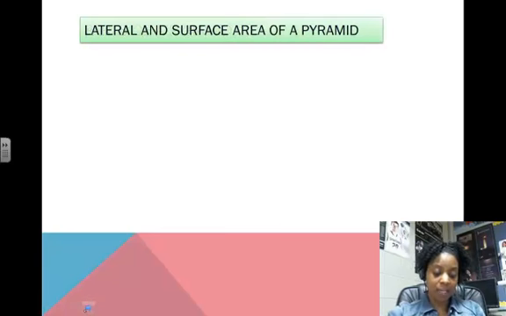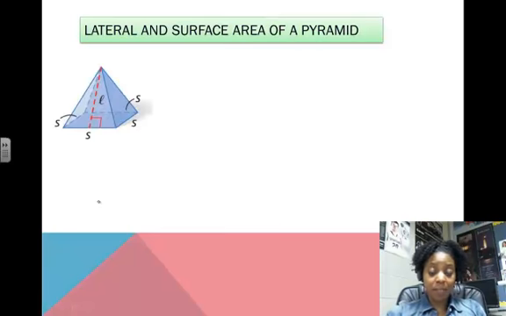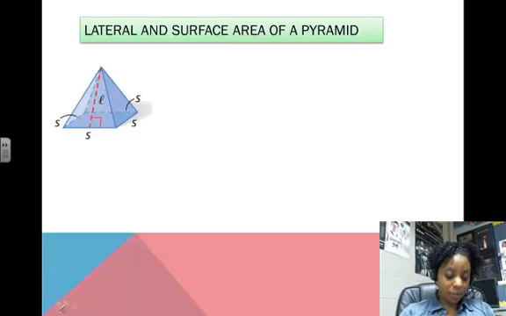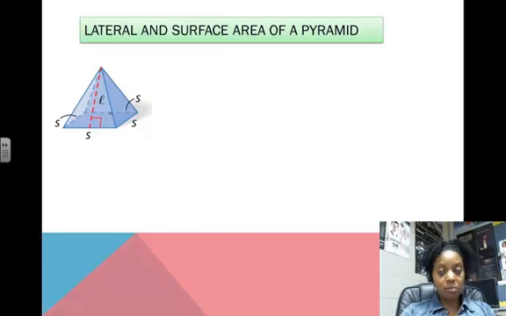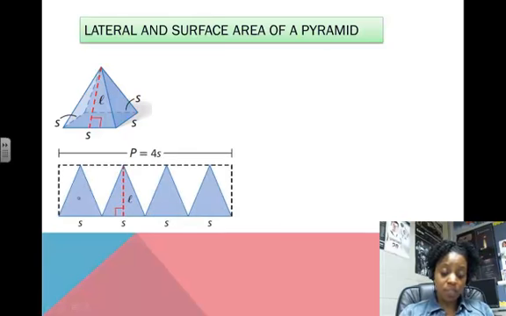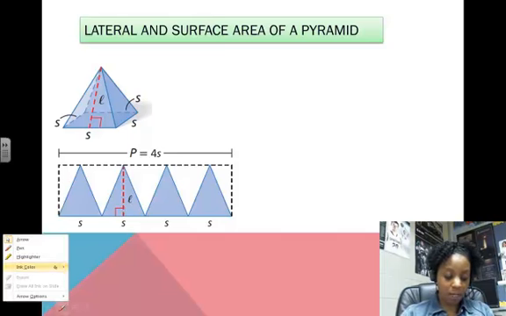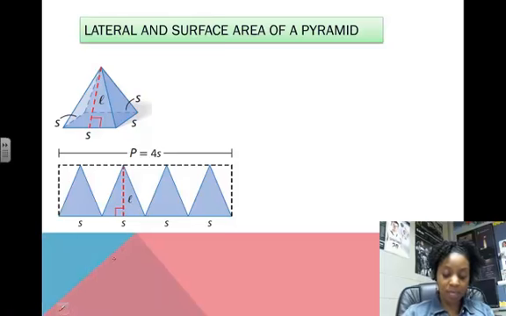Now, why is the slant height important? Because if we're going to find the lateral area of this particular pyramid, and I think the letters are a little bit different here, then really the lateral area is nothing more than the area of these four triangles added together. So it's the four triangles. If we were to find the area of each of those and add them together, we would have our lateral area. So it's excluding the base.